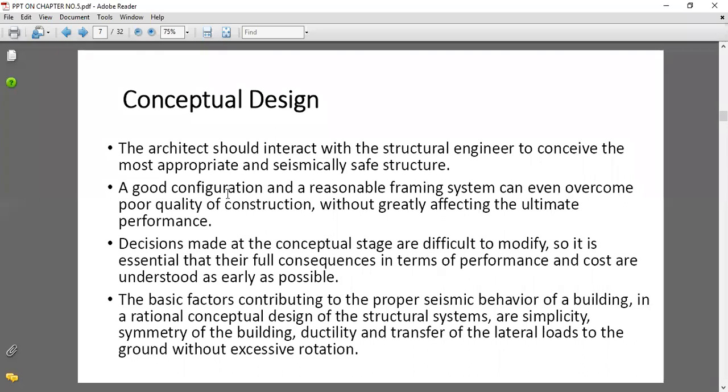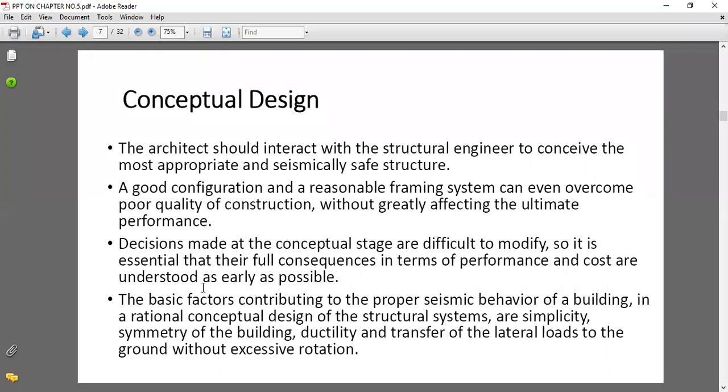The second thing is good configuration. If the building has a good configuration, that building should overcome the forces coming on the structures. Okay, that is the good configuration, that is the second point. That point is related to conceptual design, meaning we have to achieve a building like an earthquake resistant building with a good configuration.